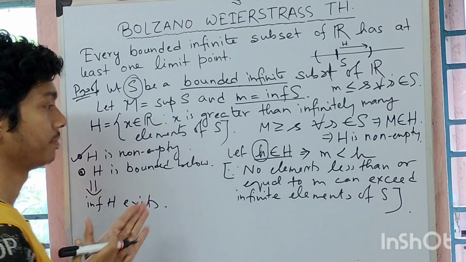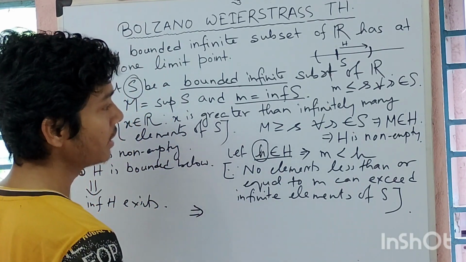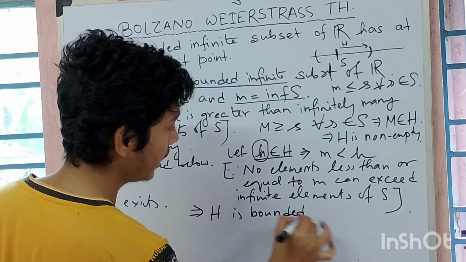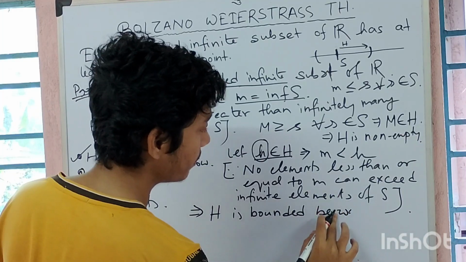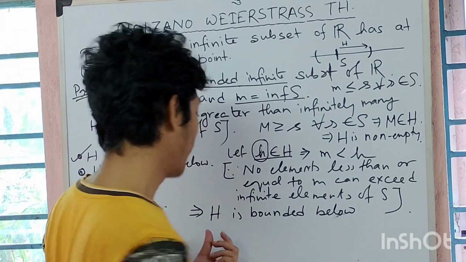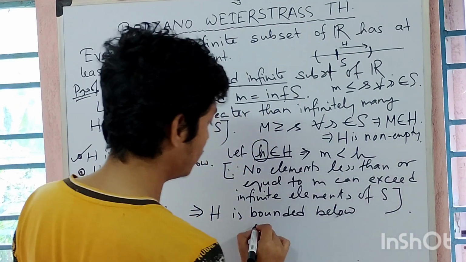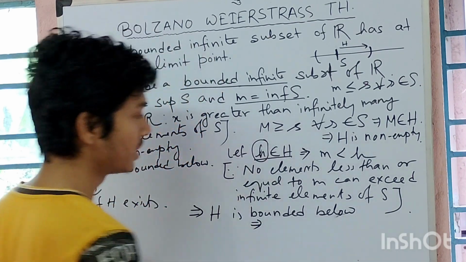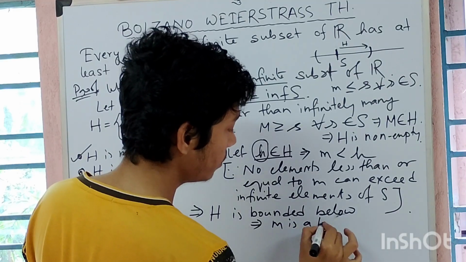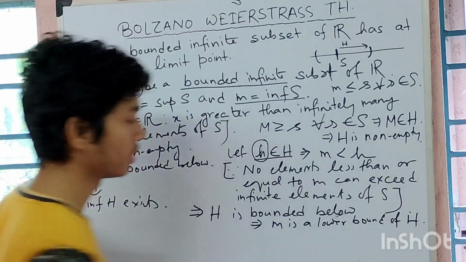Then that implies that H is bounded below. Why? If I say that H is bounded below, then it should have a lower bound. Now watch that this small m is a lower bound of H, is it not?